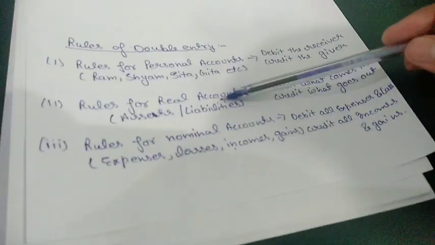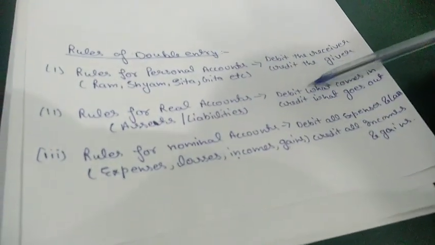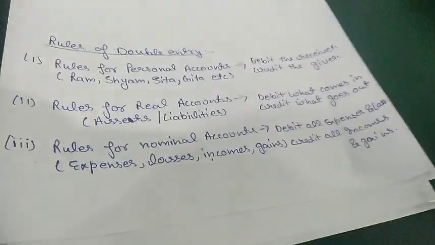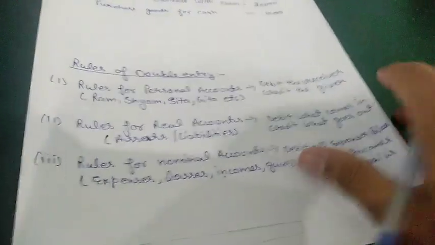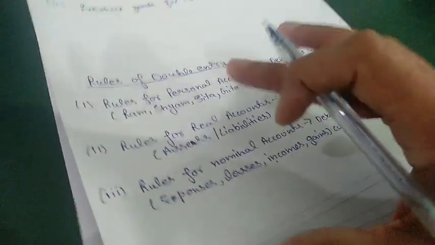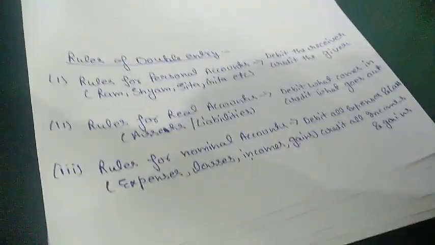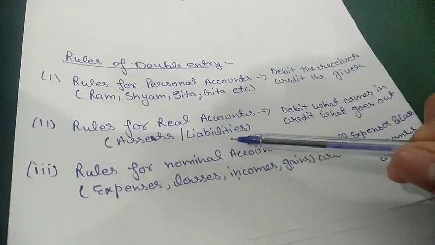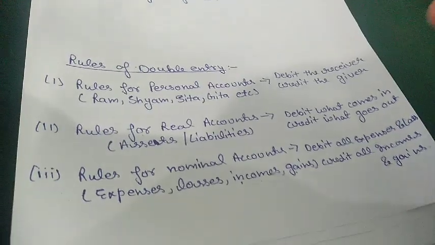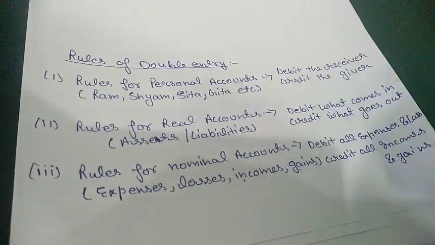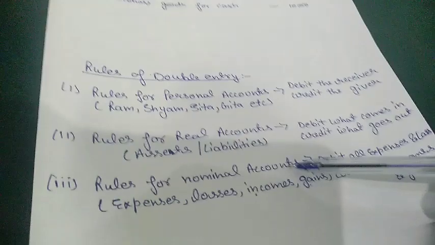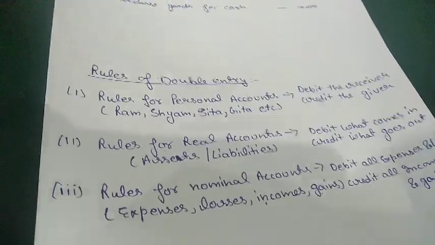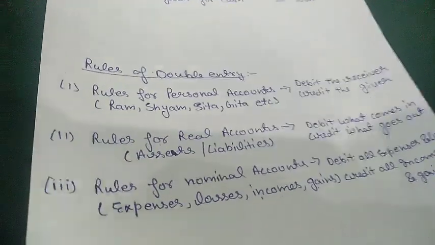Next is real account. In this case, we will debit what comes in and credit what goes out. In this case, we will follow only assets and liabilities. Assets are cash, bank, building, motor car, machinery. These we call assets. Liabilities are creditors, bills payable and bank loan. These are liabilities. Next is nominal account. In nominal account, we take only expenses and losses and income and gains.